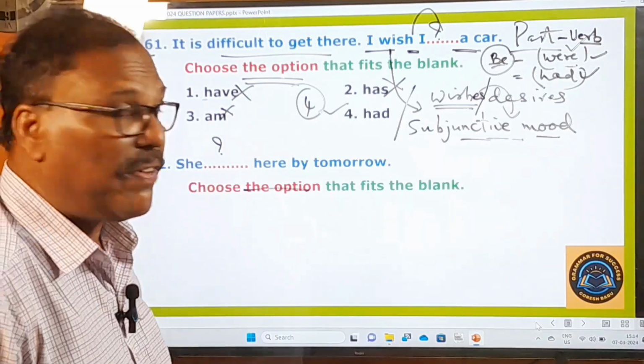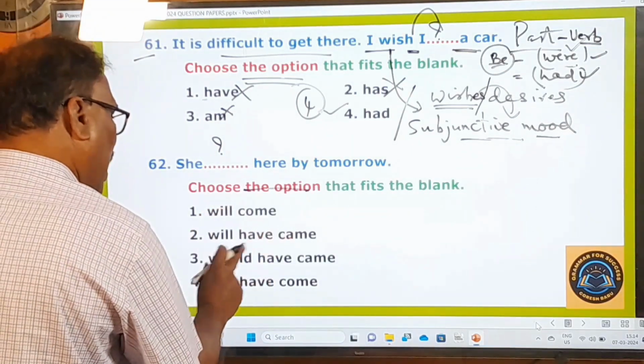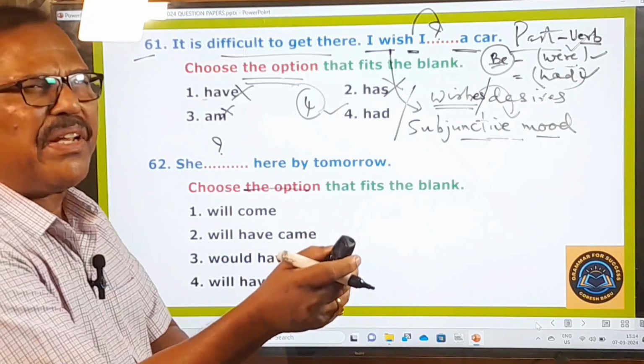Then what are the options given? Now let us look at the options. Will come, will have came, would have came, will have come. See, these are the options. See, this question paper is very, very easy.